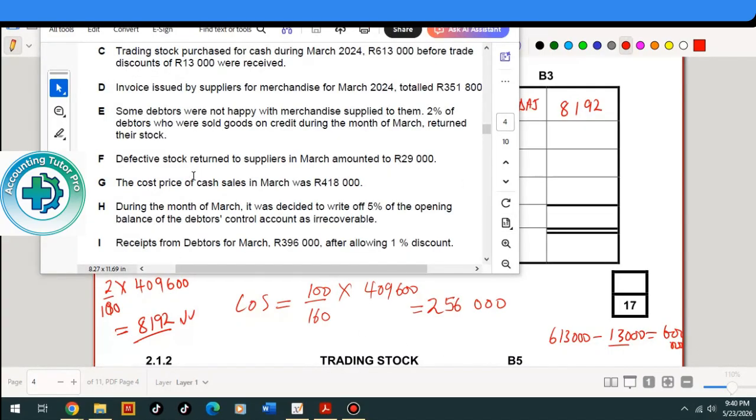Next item: defective stock that was returned to suppliers in March amounted to 29,000. These were defective goods that were damaged, so the business returned the goods that they bought to the supplier. Because they bought on credit, now when they return the goods to the supplier, we record in the creditors allowances journal. This is going to reduce the trading stock.